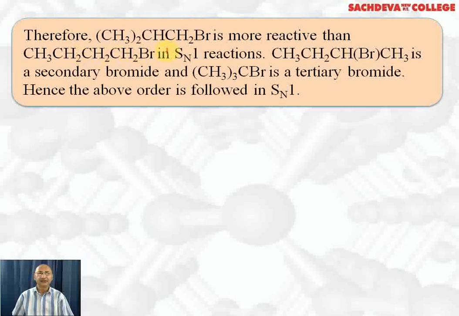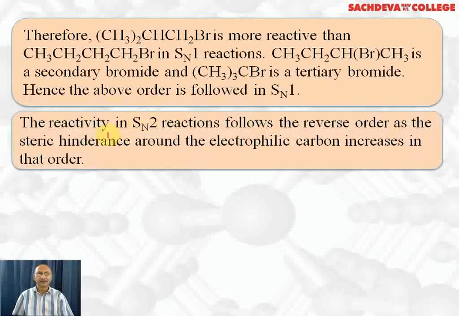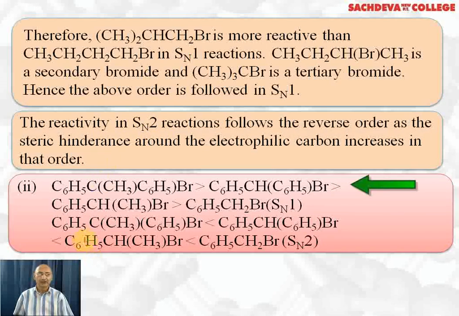Therefore, (CH3)2CHCH2Br is more reactive than CH3CH2CH2CH2Br in SN1 reaction. 2-bromobutane is a secondary bromide and tertiary bromide will be most reactive, which we have already explained. But reactivity in SN2 follows the reverse order because steric hindrance around the electrophilic carbon increases in that order. Now we take this one.